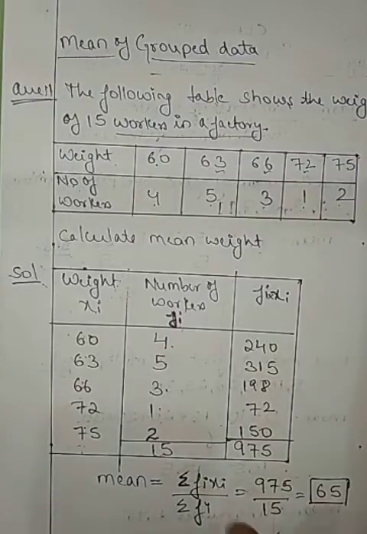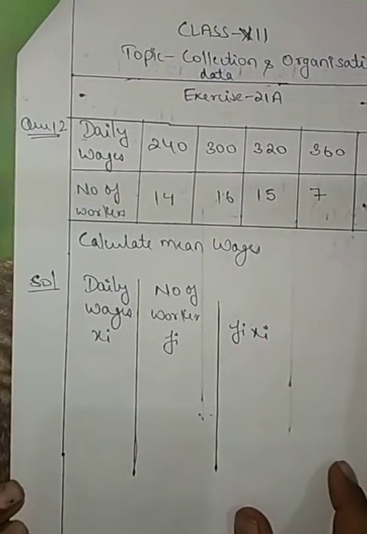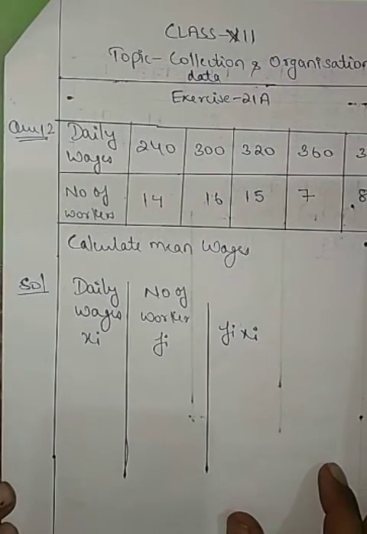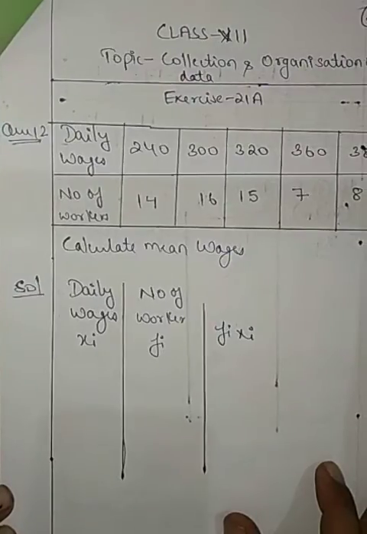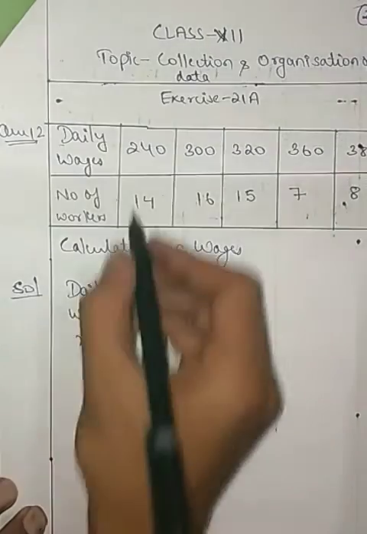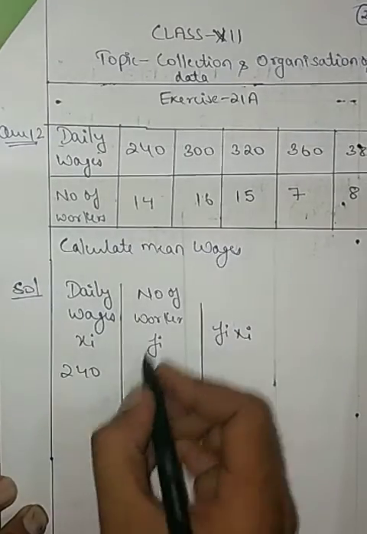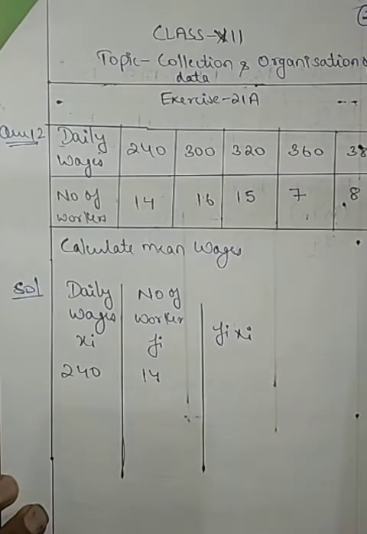This is how you are going to calculate the mean. Let's take one more example. We have question number 12 of your exercise. What are they giving? The daily wages. Daily wages means the daily earning of the workers. Daily wages is Xi: 240. How many workers? 14.